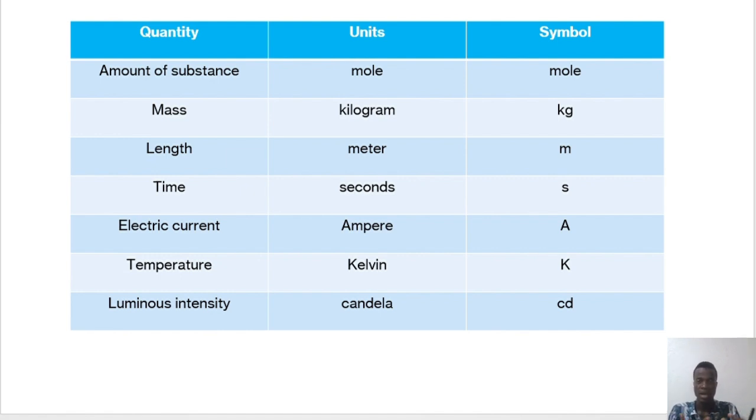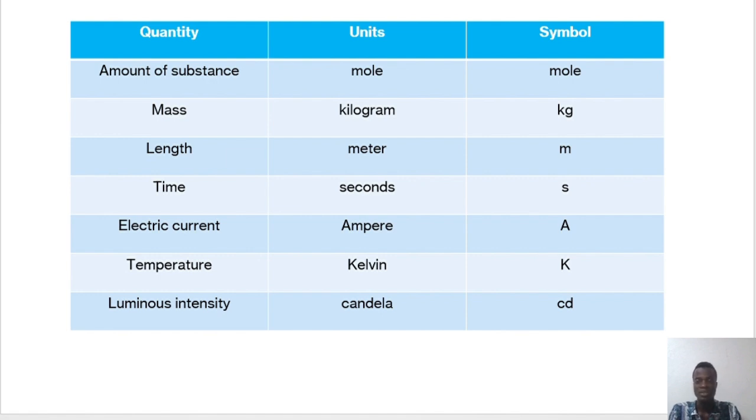Or a scientist who worked in the field of electricity, came out with the name electric current, and we gave his name to the unit. So ampere, Kelvin. So capital K, capital A. Always remember that they are capital letters because their names are associated with scientists' names. We will see other units that may come up, and they look like the names of people. Those are associated with scientists.